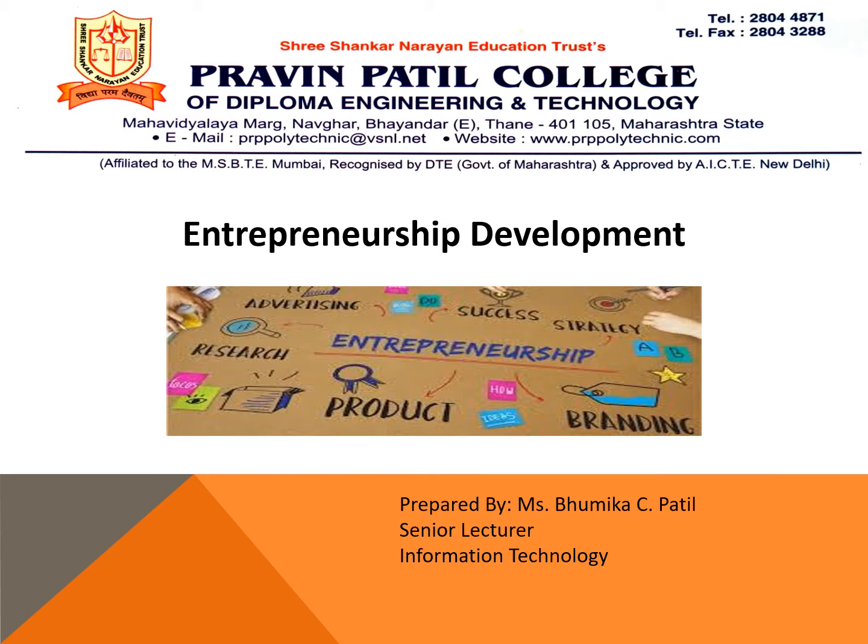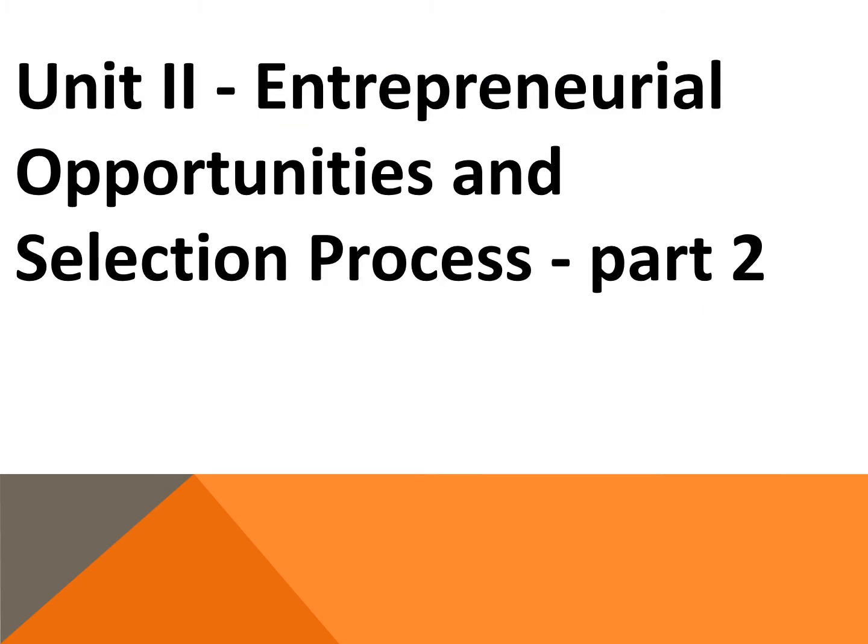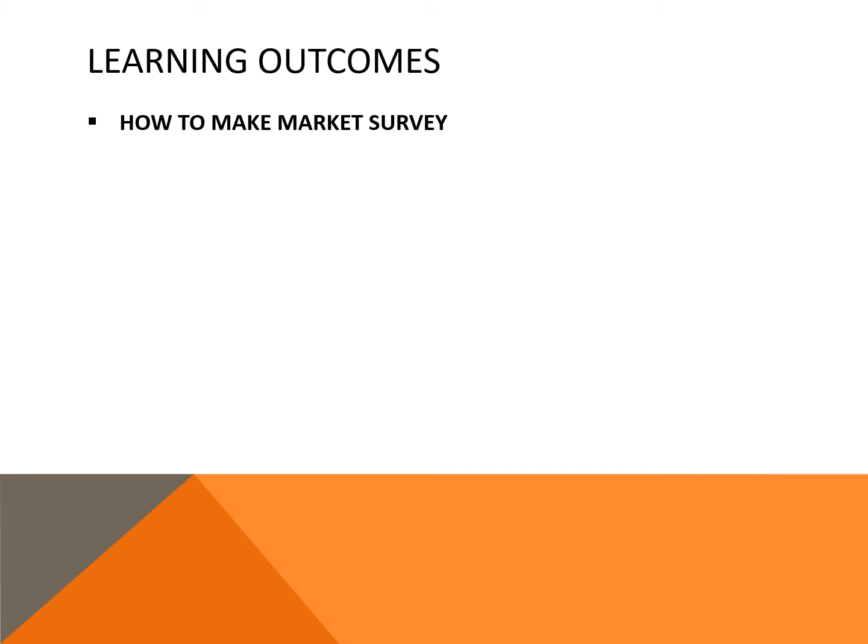In the first part of this chapter, we studied an opportunity, types of situational factors, emergence of opportunity, opportunity identification, observing changes in the environment, recognizing needs, wants, problems and finding their solution, ability to search and discover business opportunity, criteria for evaluation and selection. In the second part of entrepreneurial opportunities and selection process, we are going to study how to make a market survey.